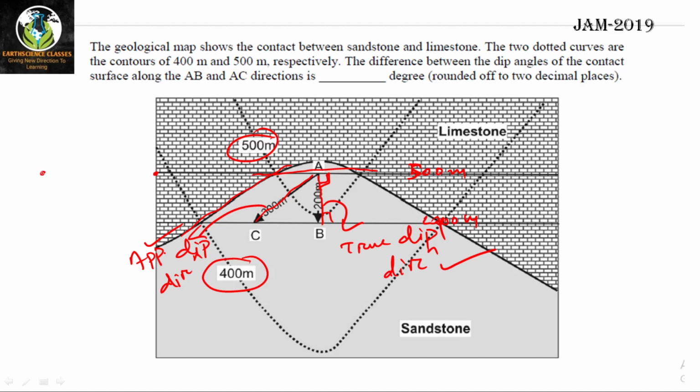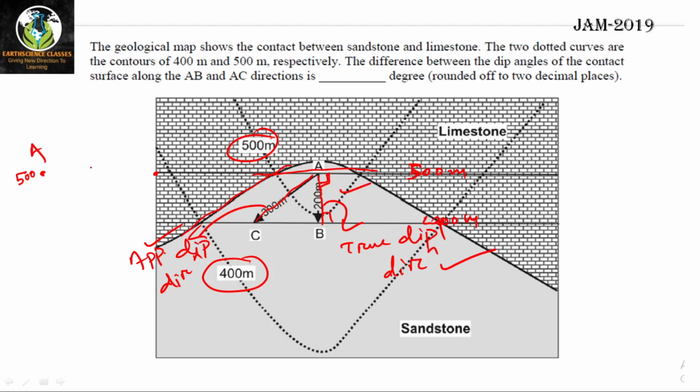For the same contact you are getting 500 meter here. Okay, and for the same contact I am now talking about AB, right? I am talking about AB, this line. Okay, for the same, this is at A, this is at A.